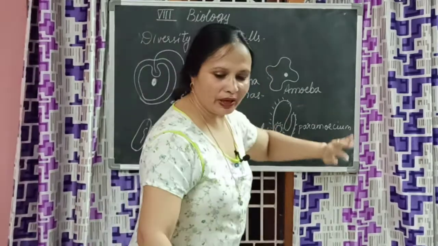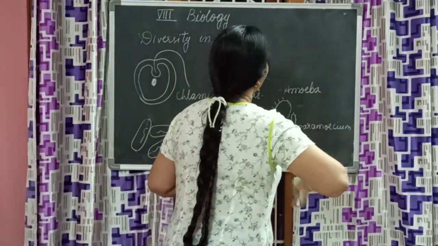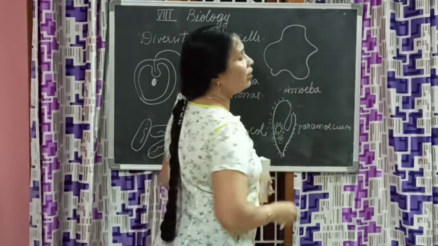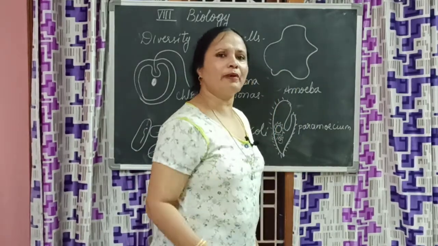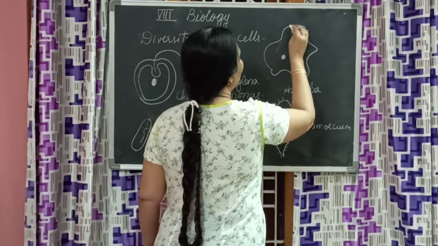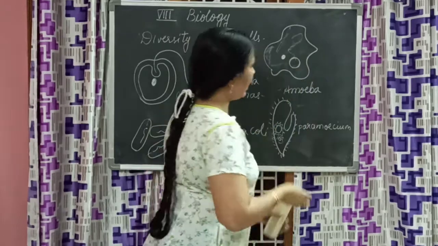Amoeba. Amoeba is actually easy to draw. However you draw and you say that is amoeba, anybody should accept. You are very lucky for that. Right, that is it, children.